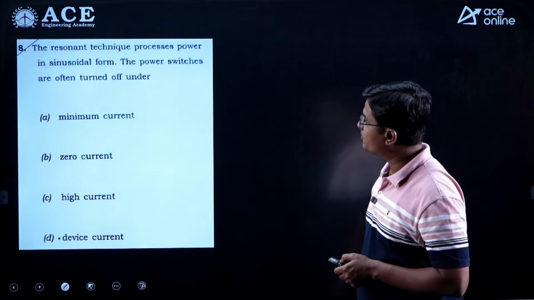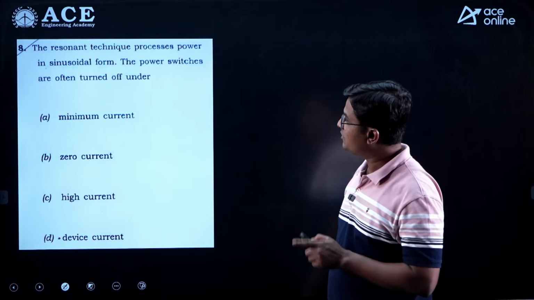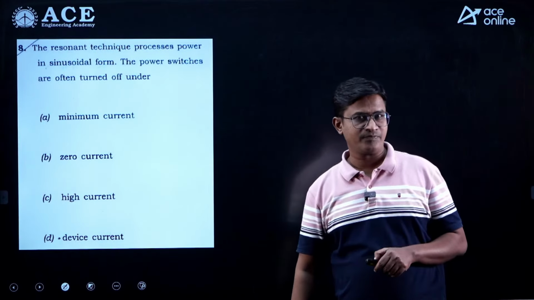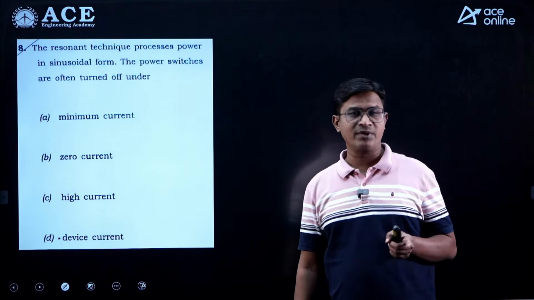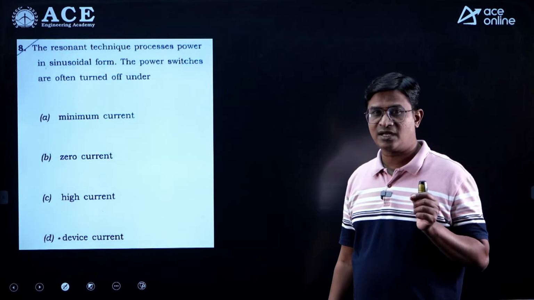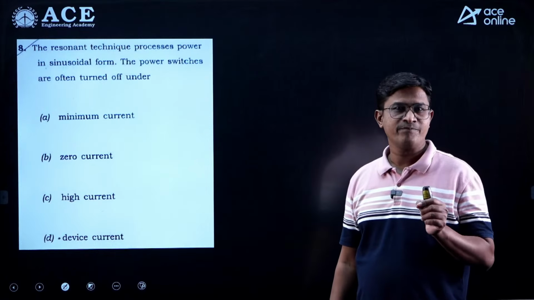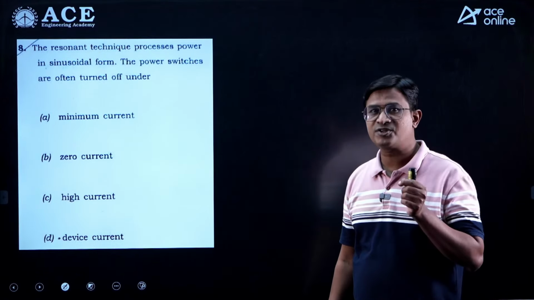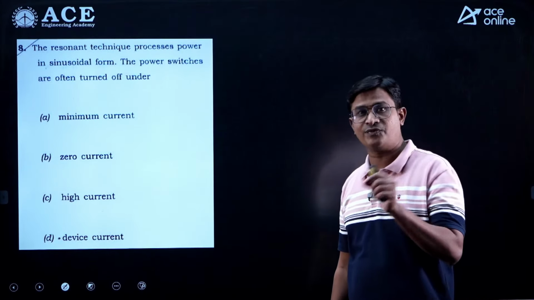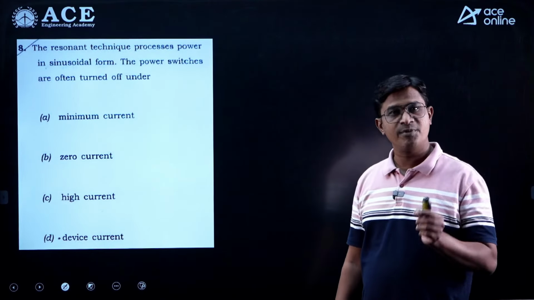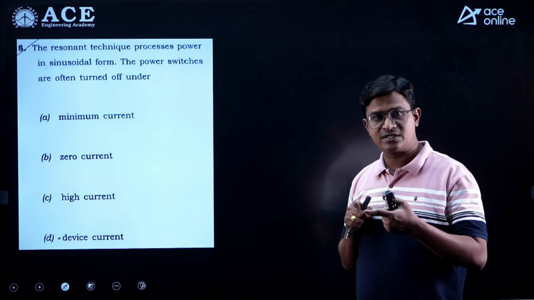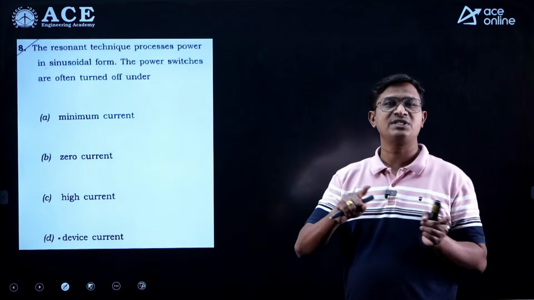The resonant technique processes power in sinusoidal form. The power switches are often turned off under... In resonant converters, we have zero voltage switching and zero current switching. The resonant converter advantage is that we have soft switching. Due to that, the switching power loss, that is the power loss in a switch during the switching state, will be very, very small, almost negligible, because when the switch current is passing through 0, the switch is turning off.